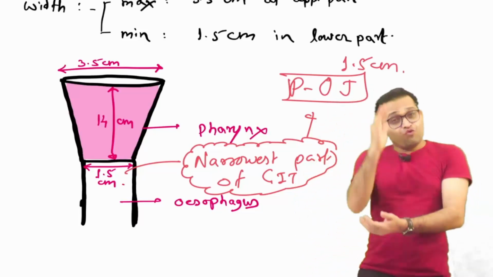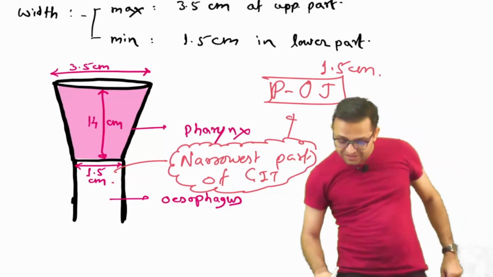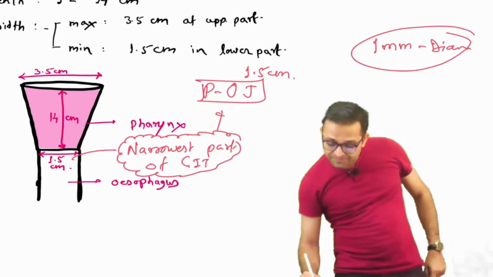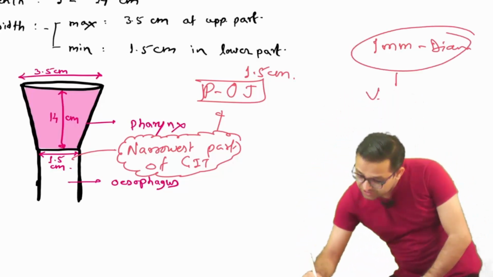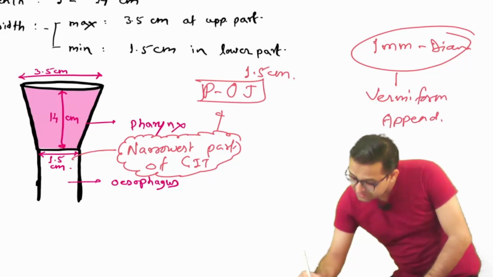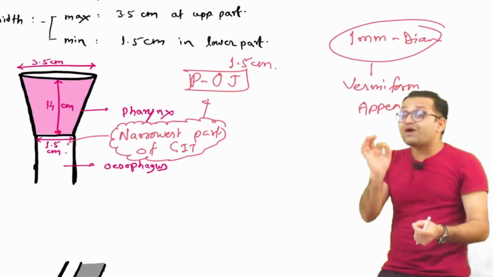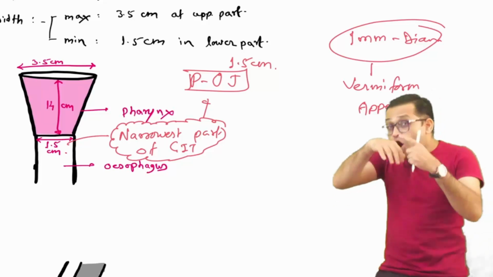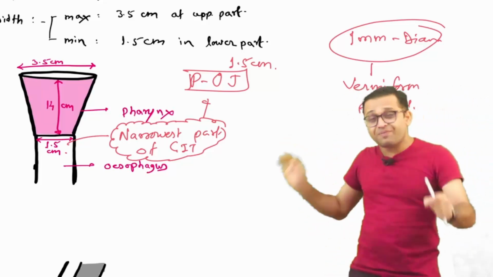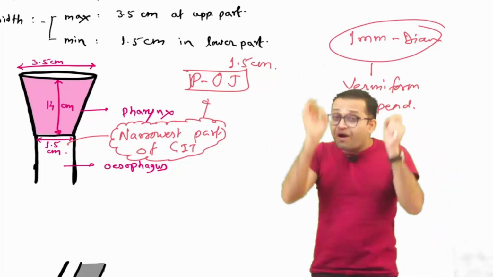But Gray's Anatomy 42nd edition update: remember the vermiform appendix. The vermiform appendix has a 1 millimeter diameter. Yes sir. But remember, this appendix is not considered part of the GIT clinically. Why? Because our endoscope is not going there. Also physiologically, why? Because the food particles do not reach the vermiform appendix. That's why the appendix is not considered clinically and physiologically part of the GIT.